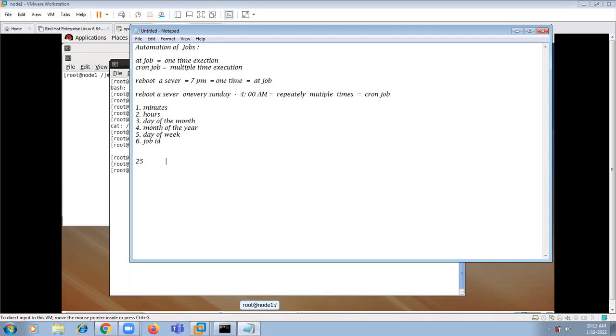Now let me give one example. For the minutes field, let me give you clarity: you can give it as 0 to 59, that is, we have 60 minutes. And hours, we have from 0 to 23. And day of month, we have 1 to 31. And month of year, we have from 1 to 12.